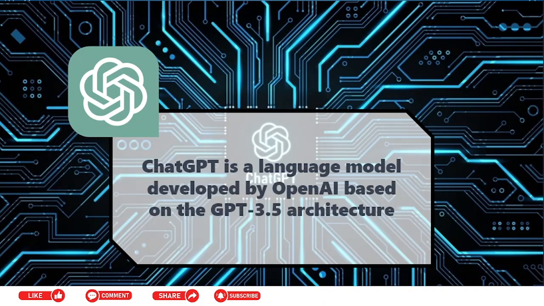ChatGPT is a language model developed by OpenAI based on the 3.5 architecture. The current free model everyone is talking about, and which we are going to learn, is 3.5. But there are models such as 4, and OpenAI has just announced model 5 coming up, but it's still in the process of training. We don't know how many years it will take for it to be announced and released to the public for use.